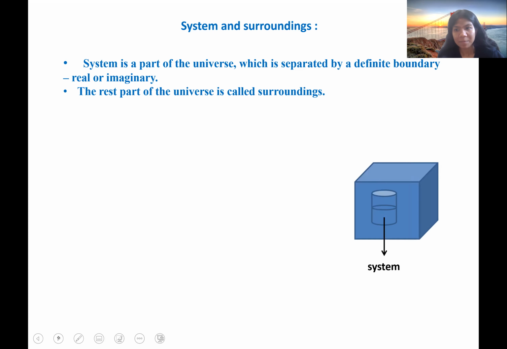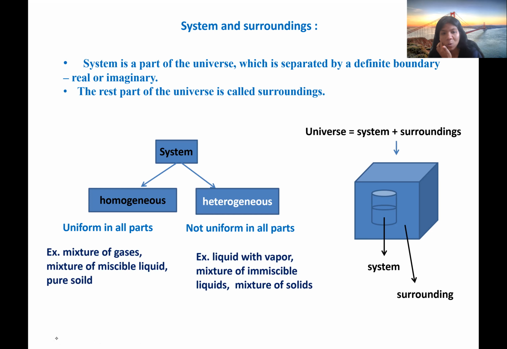Let me give an example. So in this case, we have put a beaker which contains some water or something within a closed vessel. So this is the system over here, and the rest is the surroundings. So system and surroundings, both of them combine to make the universe. Okay, system plus surroundings equals universe. So system can be of two types, homogeneous and heterogeneous. As you know from these names, homogeneous means uniform, heterogeneous means not uniform.